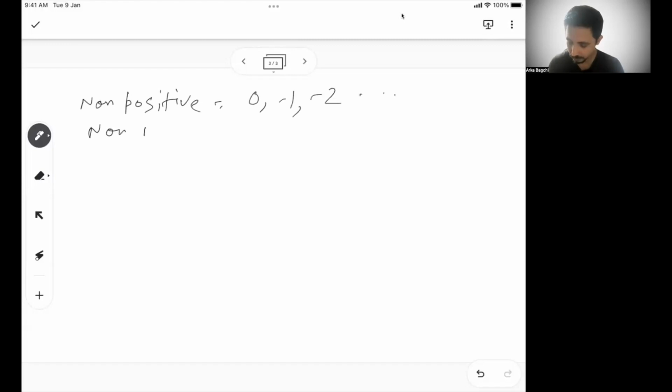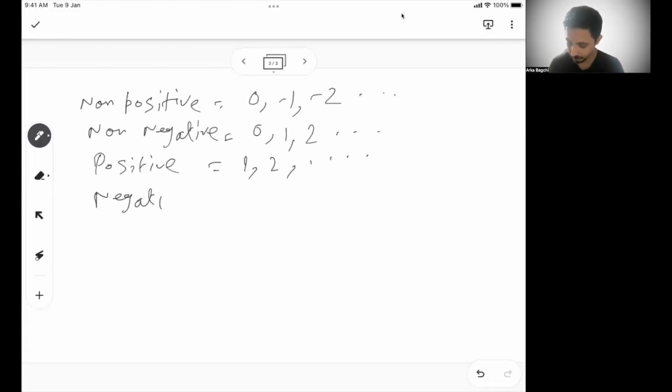If someone says non-negative, it is 0, 1, 2, and so on. If someone says positive, it's 1, 2, and so on. If someone says negative, then it's -1, -2, and so on.